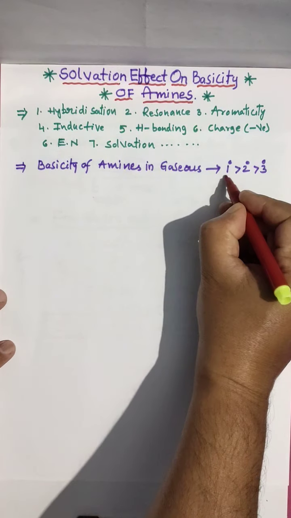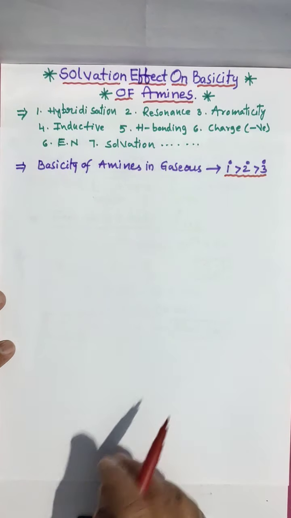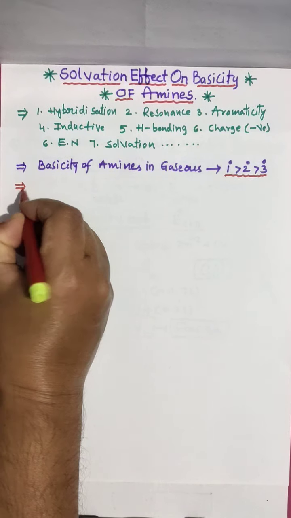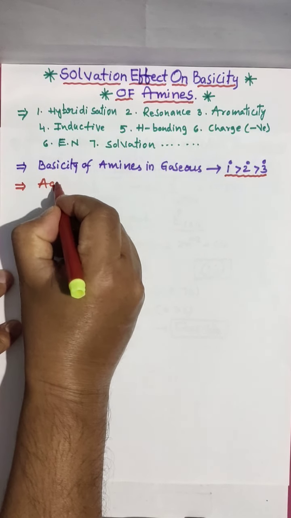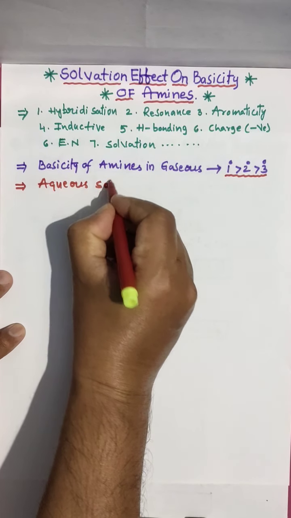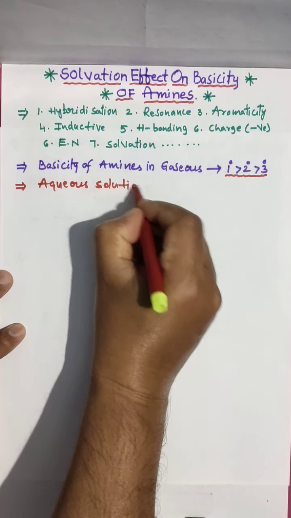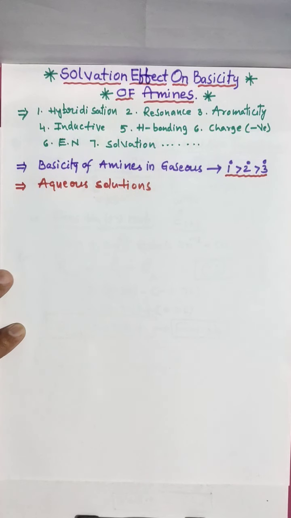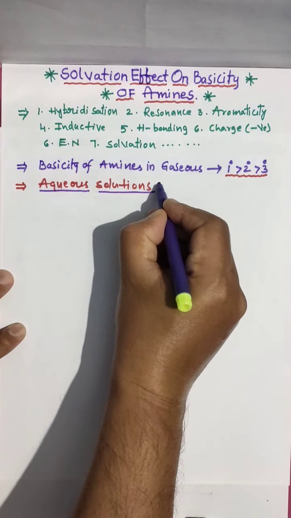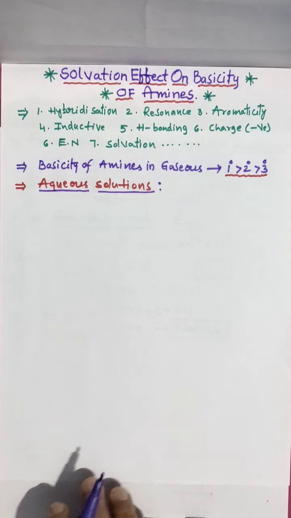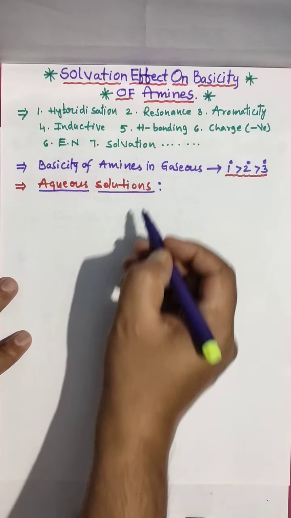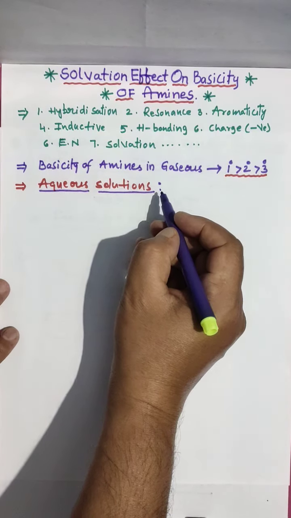But here we are going to discuss aqueous solutions. In aqueous solution, that is, when amines are dropped in water, how will the basic nature be affected?